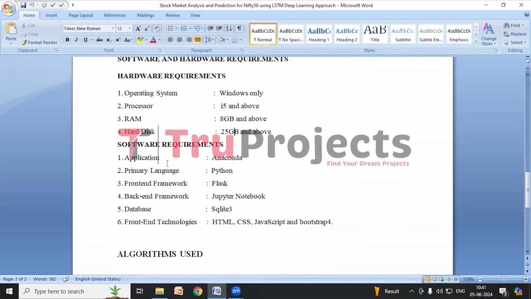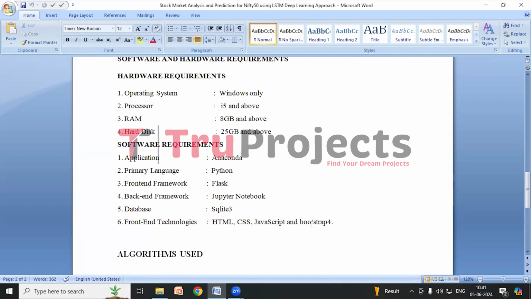Software requirements: the application needed is Anaconda, the primary language required is Python, the front-end framework needed is Flask, the back-end framework required is Jupyter Notebook, the database needed is SQLite 3, and the front-end technologies required are HTML, CSS, JavaScript, and Bootstrap 4.